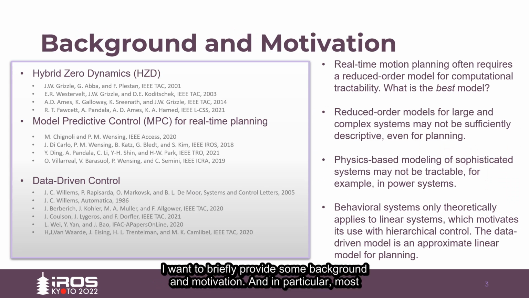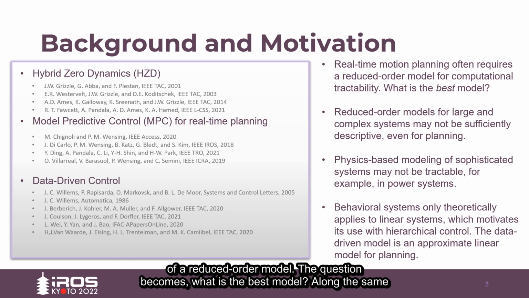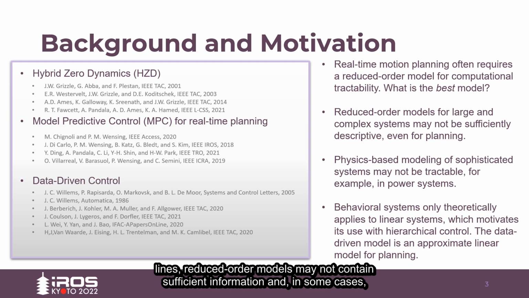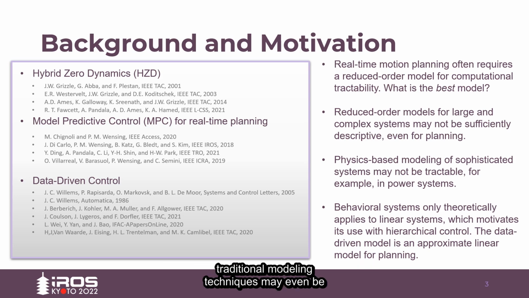I want to briefly provide some background and motivation. In particular, most state-of-the-art approaches for control and planning of quadrupeds use some form of a reduced order model. But the question becomes, what is the best model? And along the same lines, reduced order models may not contain sufficient information, and in some cases, traditional modeling techniques may even be intractable as systems become more sophisticated.